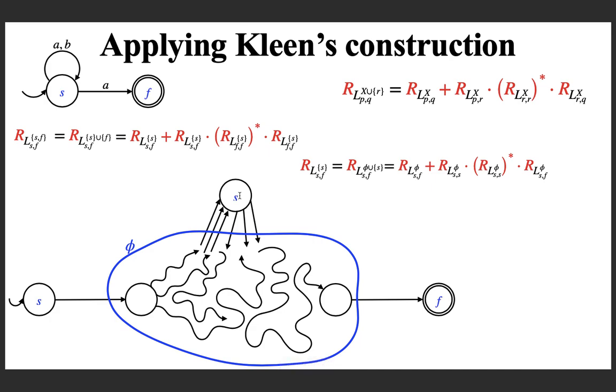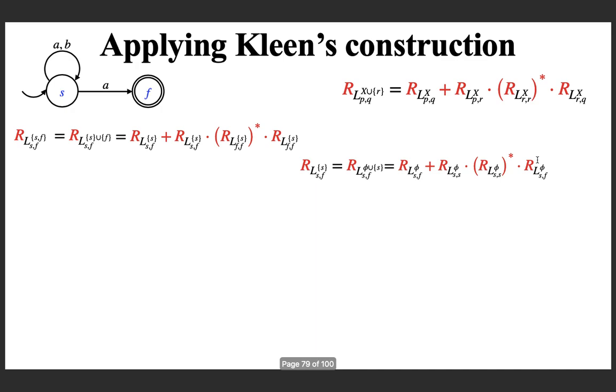And if you apply the formula, it is the regular expression for the path going from S to F passing through null set. Then S to S passing through null set, then S back to S passing through null set star, followed by S to F passing through null set. So this is exactly what we need. Now just try to solve this equation.